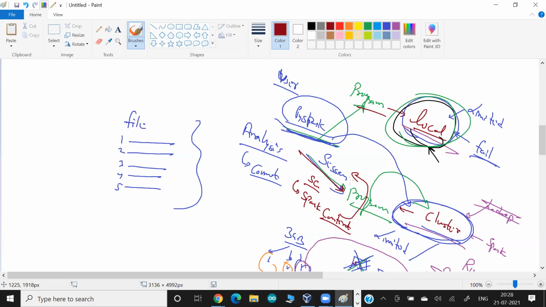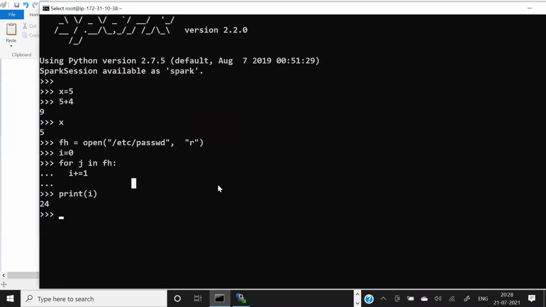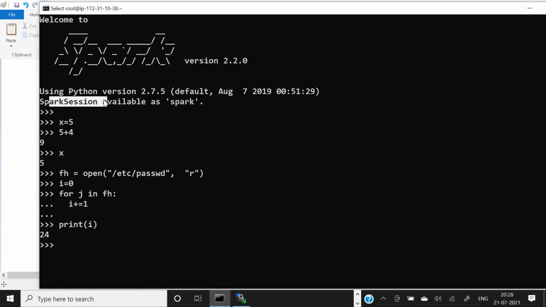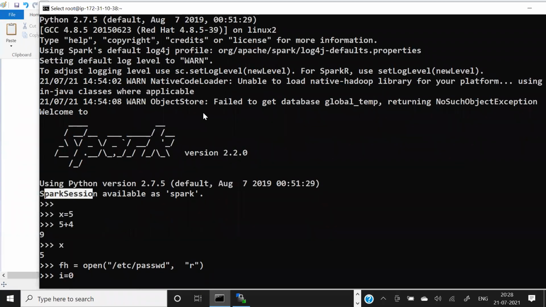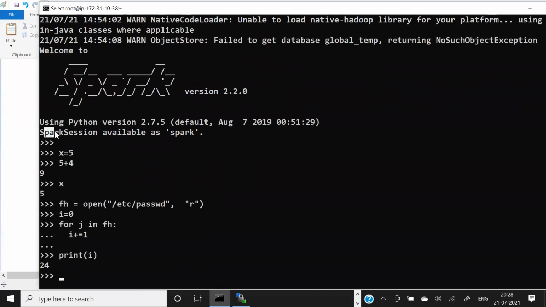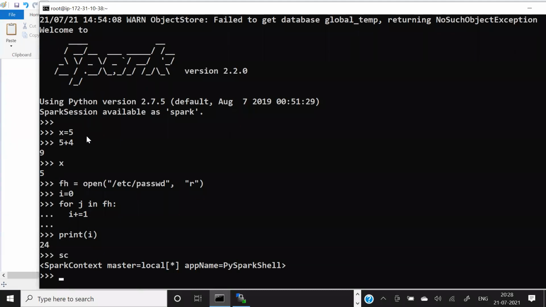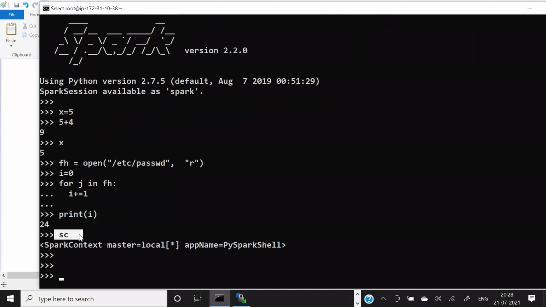So PySpark says, I know where the cluster is located, maybe multi-node, single node, whatever the case may be, and I store this information in a variable called, if you notice here, spark session, which is also known as Spark context. They say, I store the information in a special variable called Spark session or Spark context. So sc is a variable that never comes with normal Python. If you run normal Python, it never comes up.